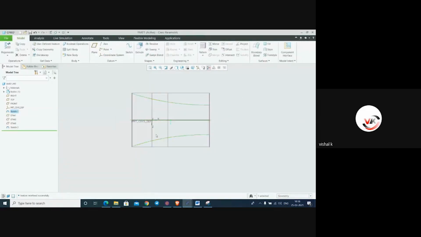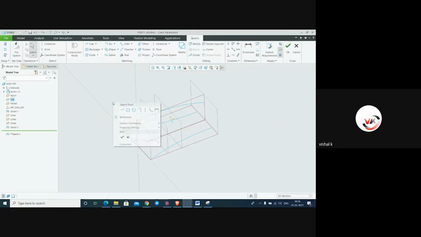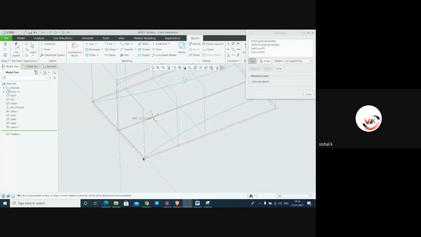Okay. So this kind of profile we have created. Again, here make it one sketch on this plane with the direction. Take references first, second, third. Okay.